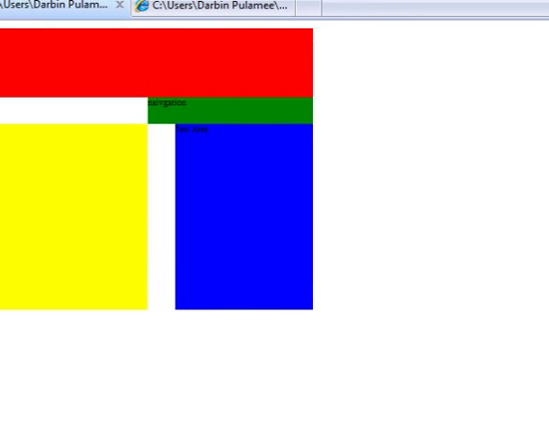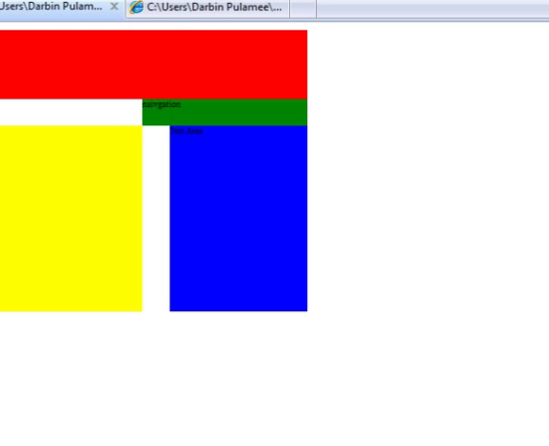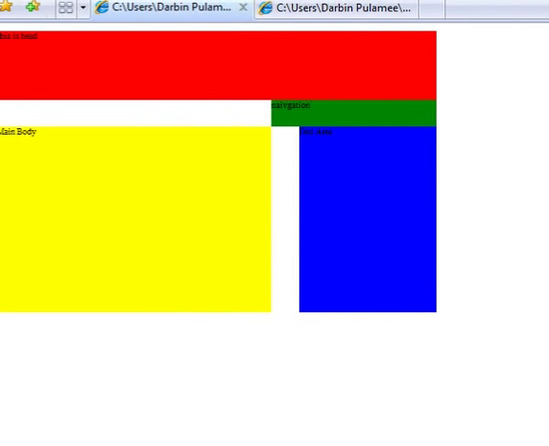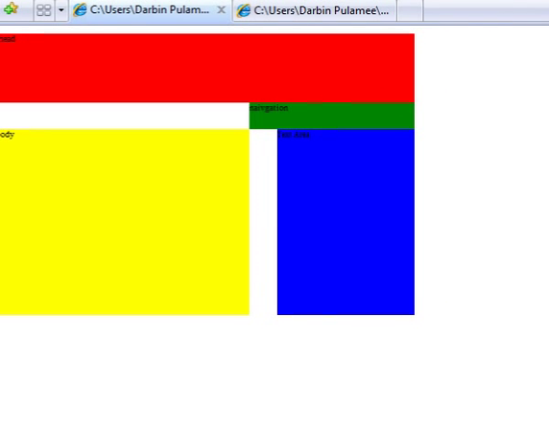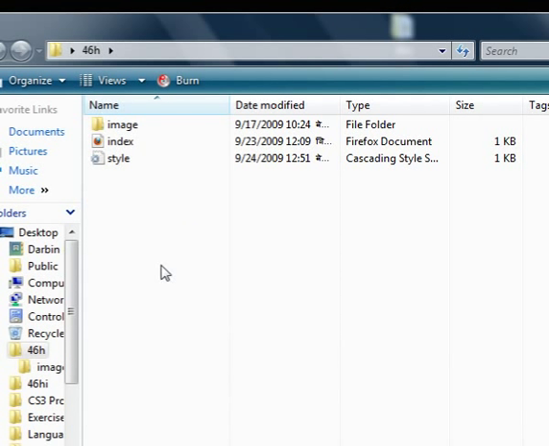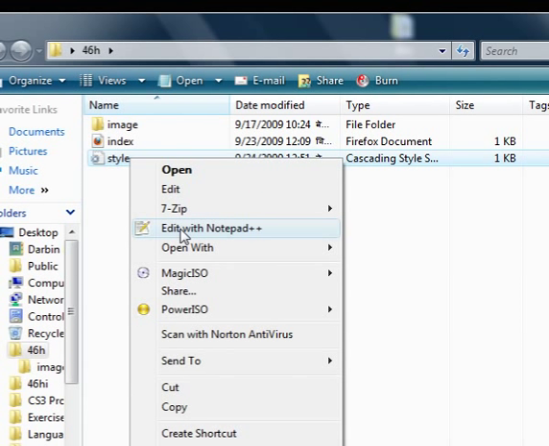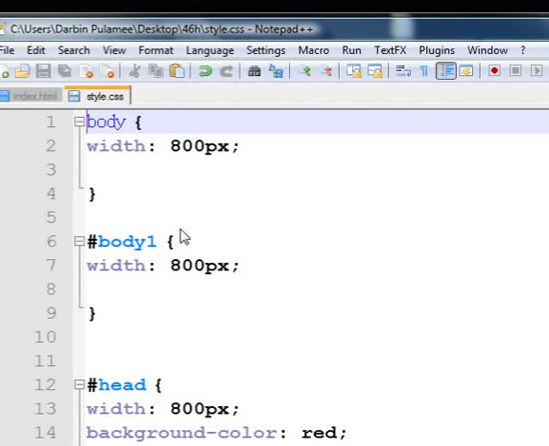So normally this type of problem is common in web design. It's because different people use different screen resolution sizes, so it's a common problem. So how can you solve this problem? To solve this problem, let's go to coding. Let's open the style.css file. Style.css, and it is with Notepad.